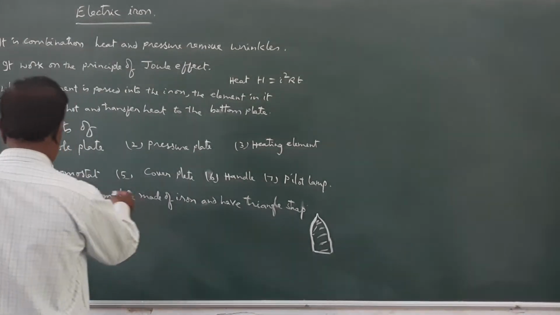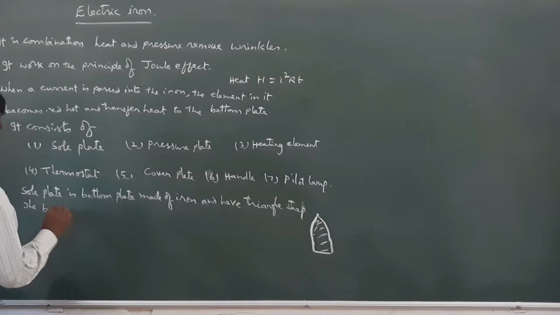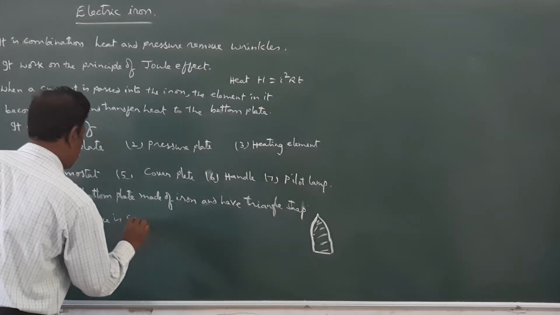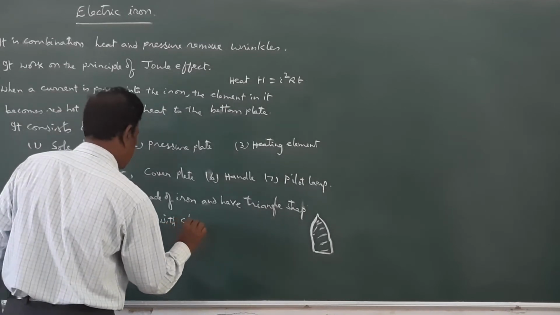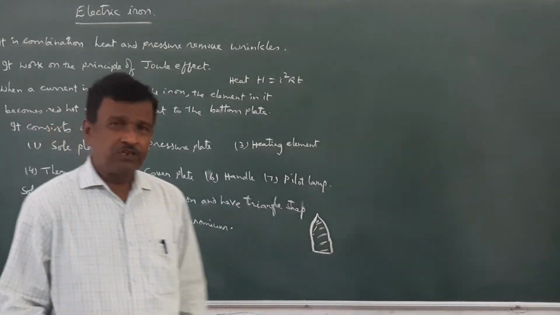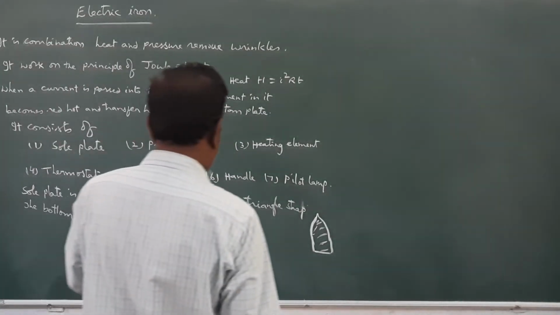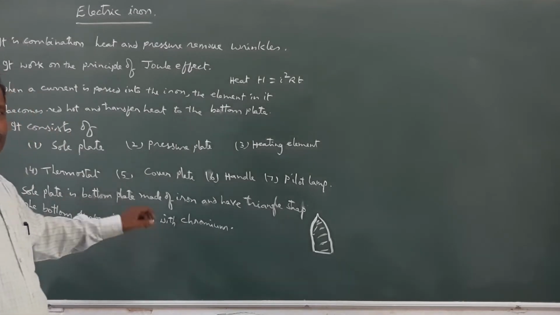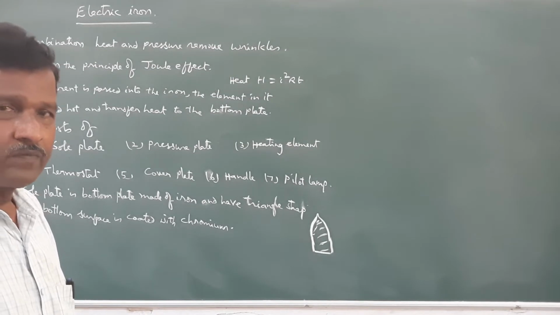The bottom surface is coated with chromium, so as to give polish and to prevent rusting of the sole plate. It should be coated with chromium metal, chromium powder.